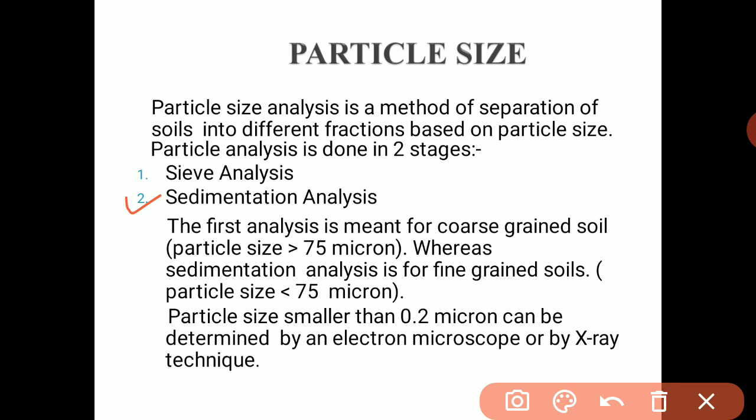Sedimentation takes time, but we can actually see the layers: the larger size particles or larger diameter particles settle down first, then above that the minimum, likewise. So there is a descending order in which the particles settle, and we can calculate the soil variation and the particle size distribution of that particular soil. Okay.